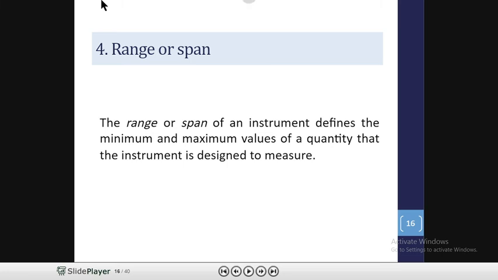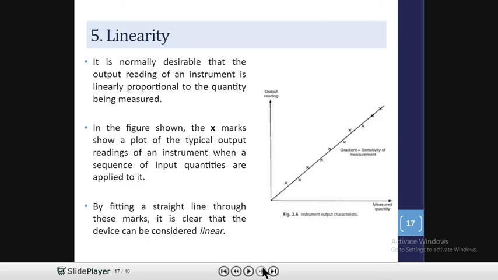So the range or span of an instrument defines the minimum and maximum values of quantities that the instrument is designed to measure.